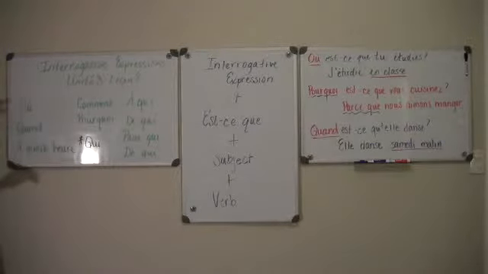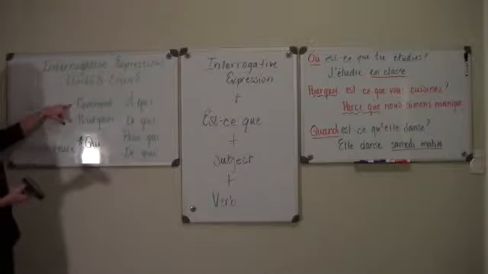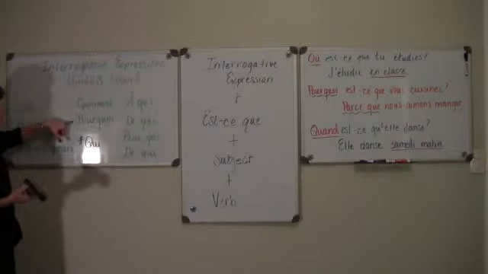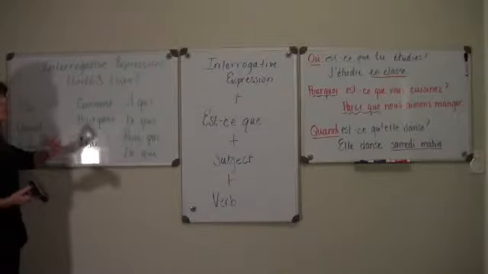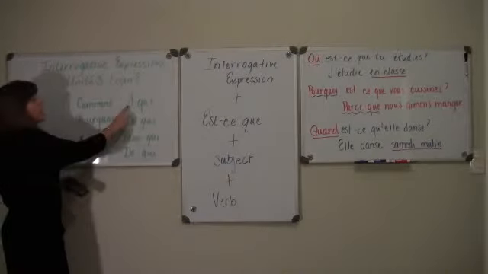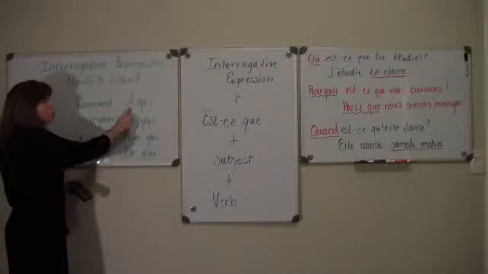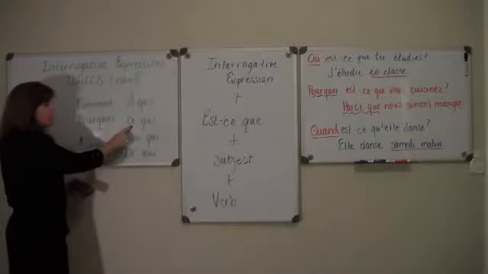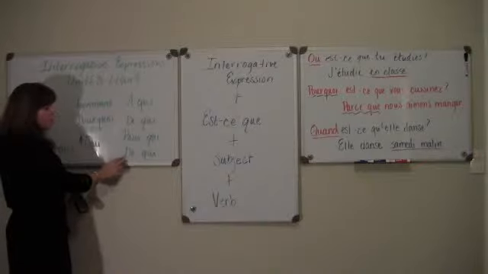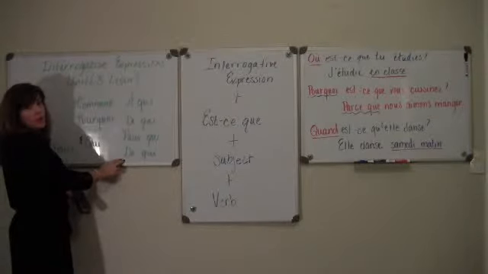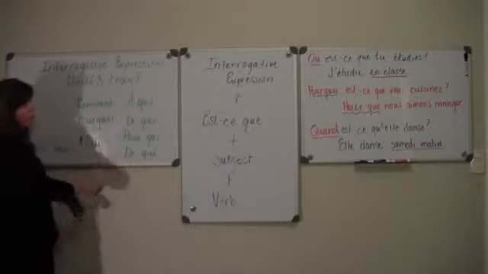So, we've got où, where, quand, when, à quelle heure, at what time, comment, how, pourquoi, why, qui, and note that there's a star with this qui. We're going to talk about that in a little bit. À qui, to whom, de qui, about whom, pour qui, for whom, and de qui, of whom or of who.